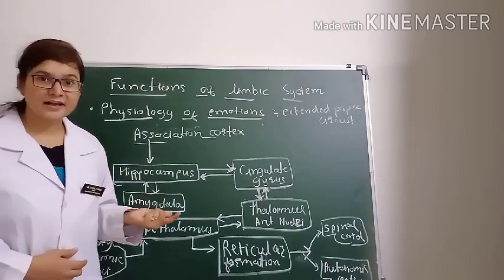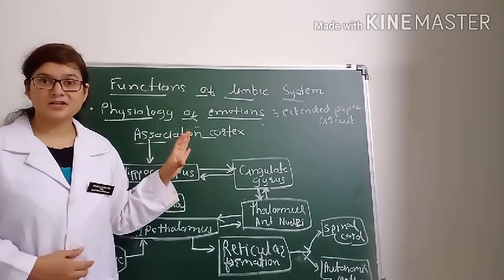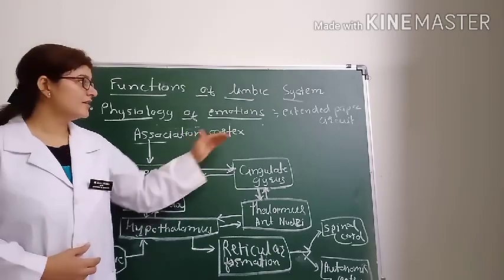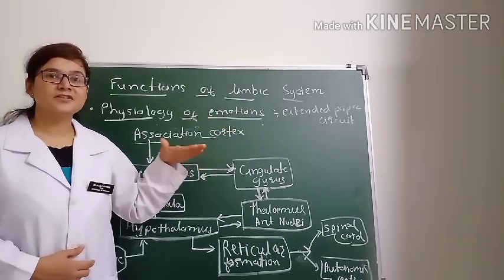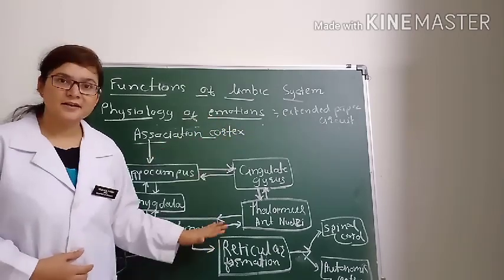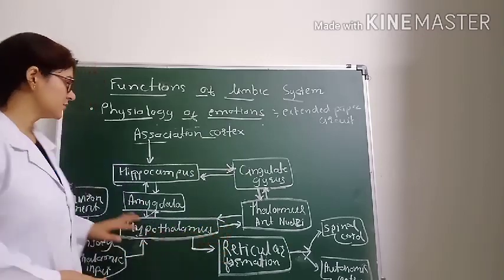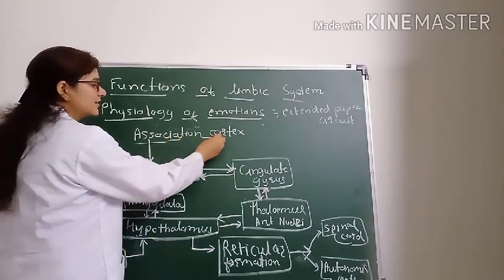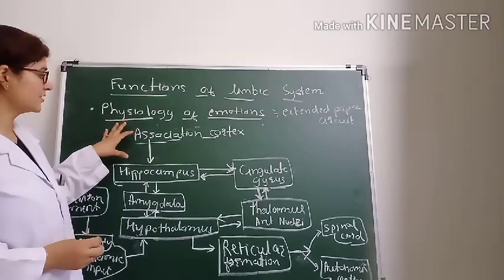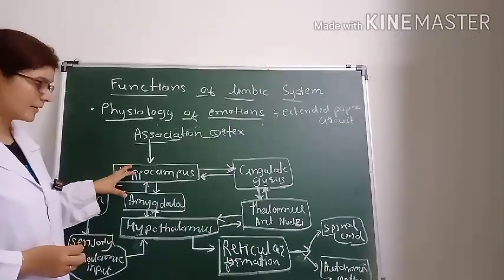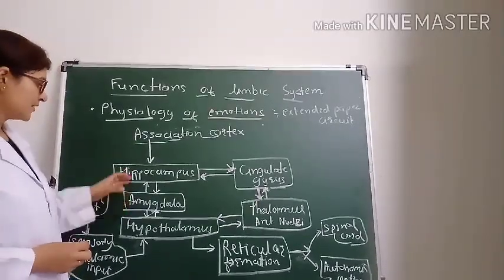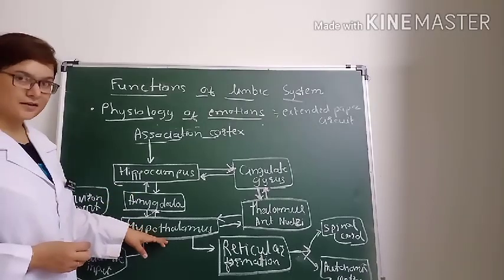I tell you again, it can be a separate physiology question. Here we only say the neuronal basis of the genesis of emotion, that is the extended Papez circuit. So remember that in the association cortex, interpretation of information takes place, and it goes to the hippocampus. From the hippocampus through the amygdala it goes to the hypothalamus.